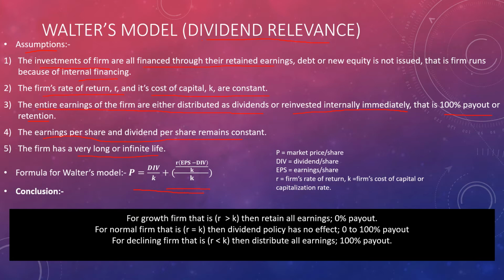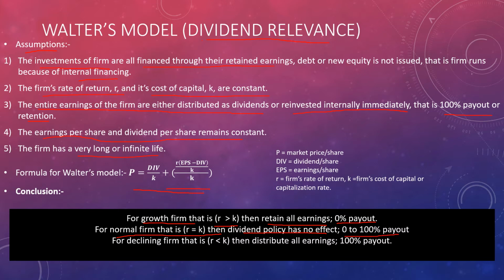Therefore, the conclusion is, for a growth firm, that is internal rate of return greater than cost of capital, retain all earnings, 0% payout. That is, the firm is not paying anything to its shareholders. For a normal firm, that is R equal to K, dividend policy has no effect. It can either pay to its shareholders or retain all the earnings, that is 0 to 100% payout.